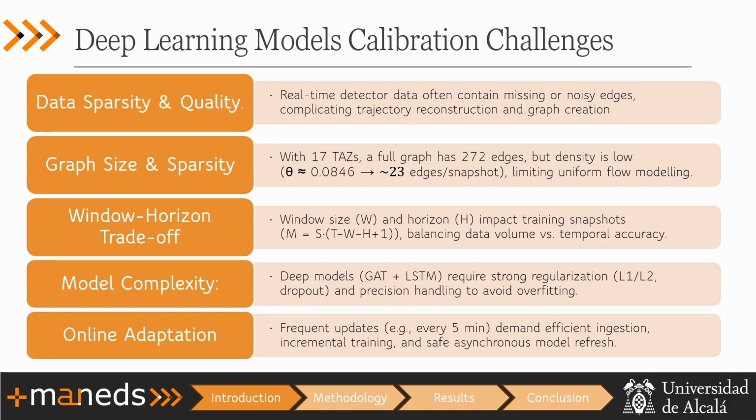Also, the trade-off of the window horizon, because we are using a sliding window, so we need a small value, but big enough to have enough data for the prediction. The model complexity: as we had a lot of layers in our AI model, we had to find the balance between complexity and performance, so that we could still make the calibration in real time. And also the online adaptation, which is fine-tuning during real time in order to achieve the best accuracy for the model.